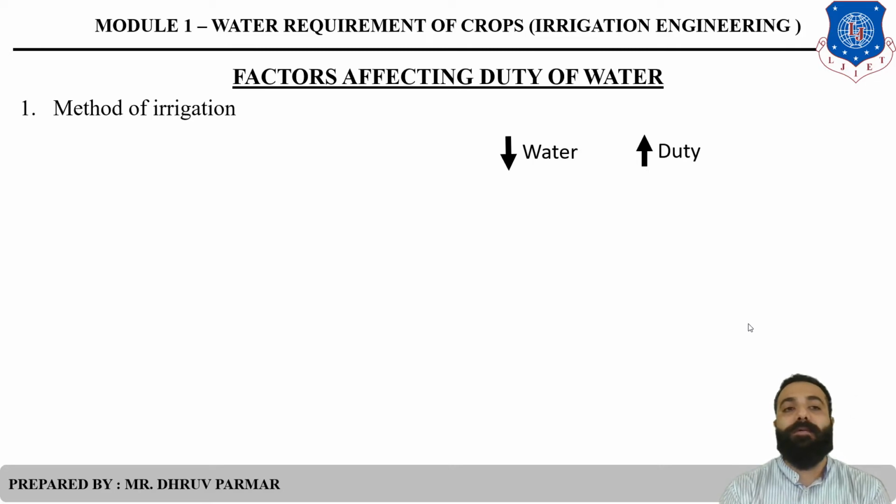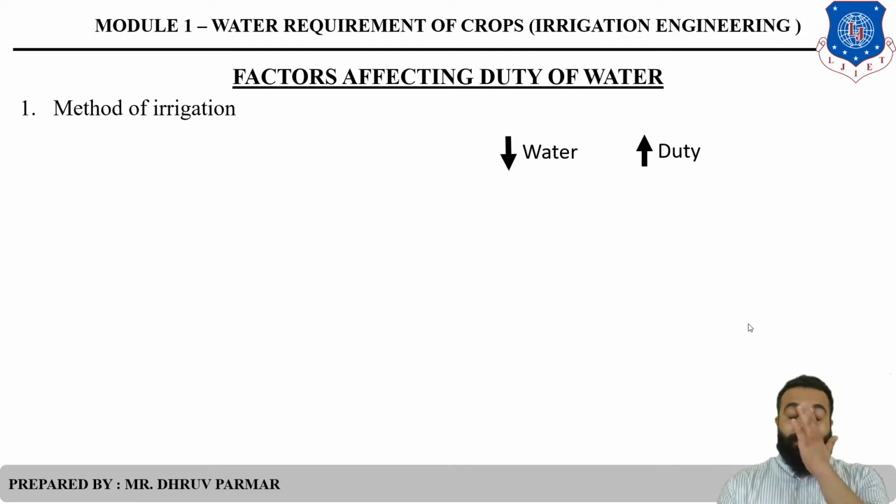First of all, what is the relation between duty and methods of irrigation? Like drip irrigation, you supply a minimum amount of water, and the water is applied directly to the root. So you supply the least amount of water, and water usage is low compared to other methods. So duty will be high.